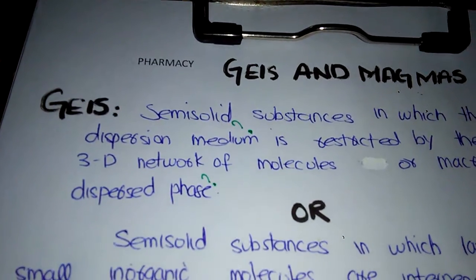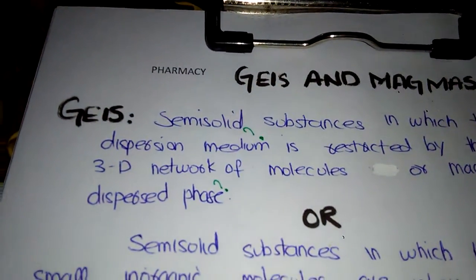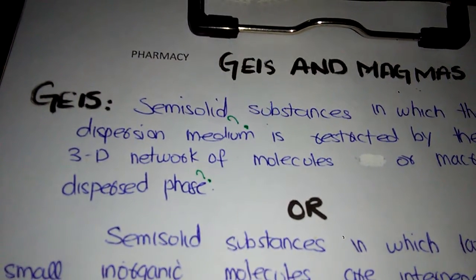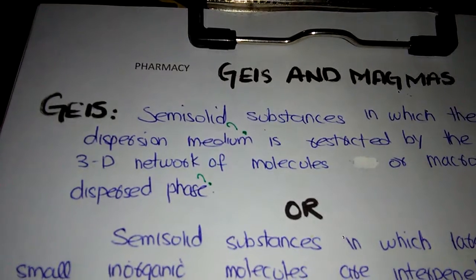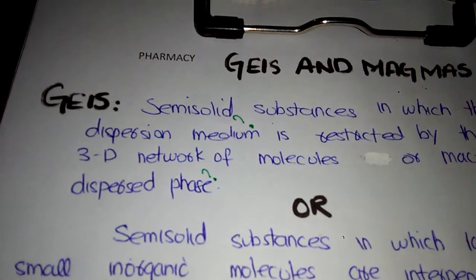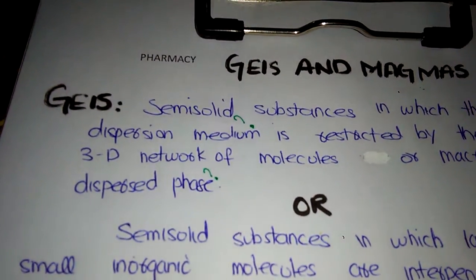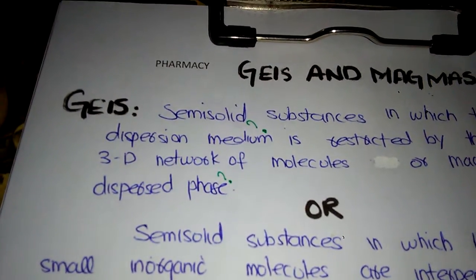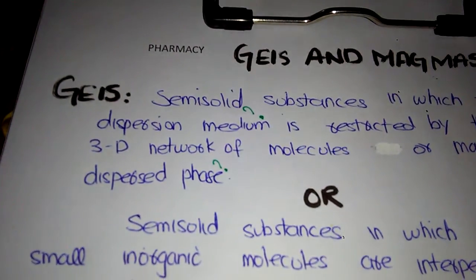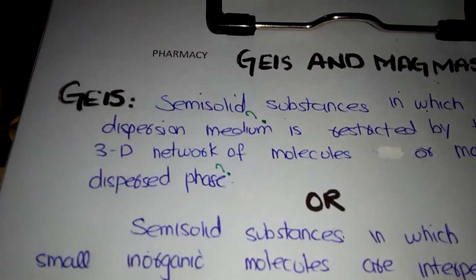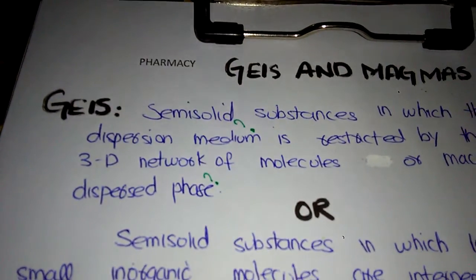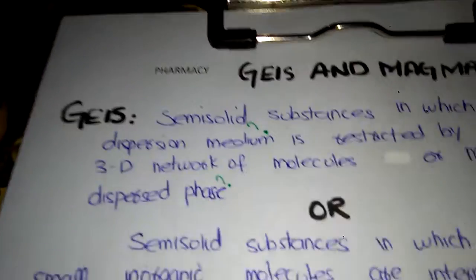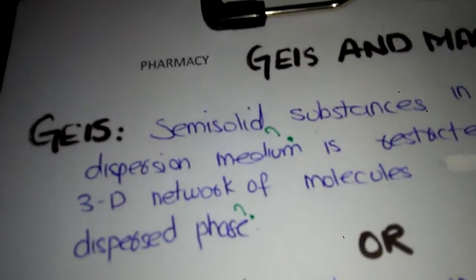If this is the colloidal solution, basically gels and magmas both have colloidal dispersions. So if this is a colloidal dispersion, this is supposed to be the dispersed phase, while the rest, the solvent, is supposed to be the dispersion medium. The movement of the dispersion medium is restricted by the dispersed phase. Generally, you can relate to this that the amount of the dispersed phase is more than the amount of the dispersion medium. And it has another definition, semi-solid.